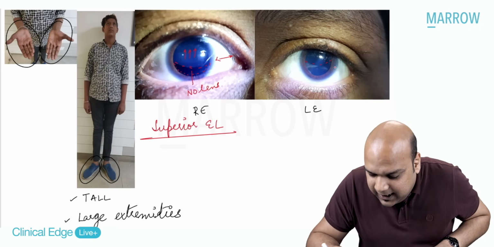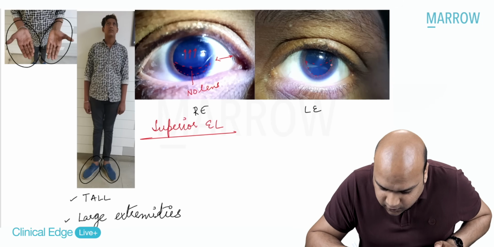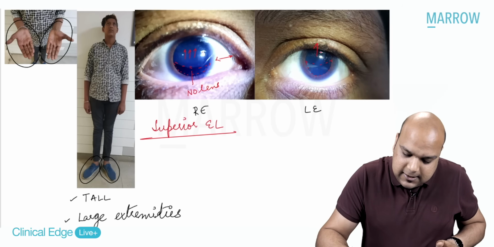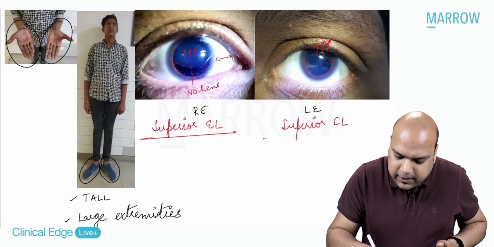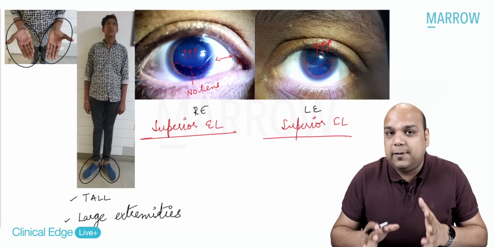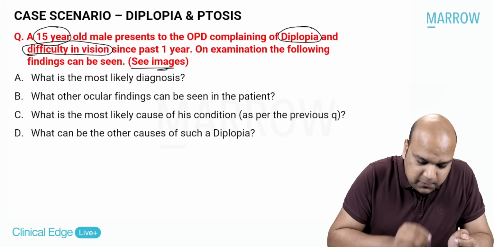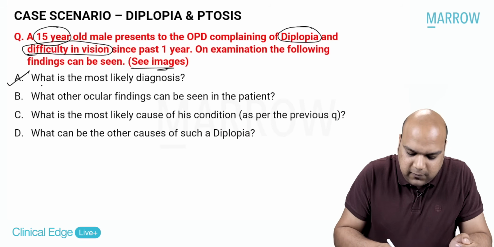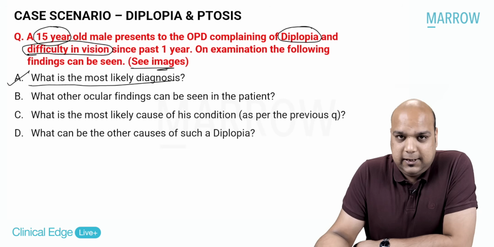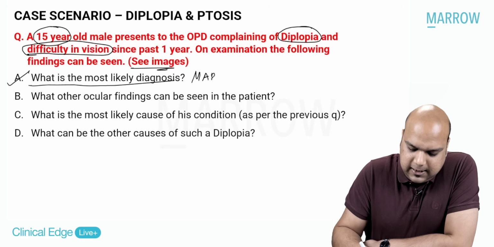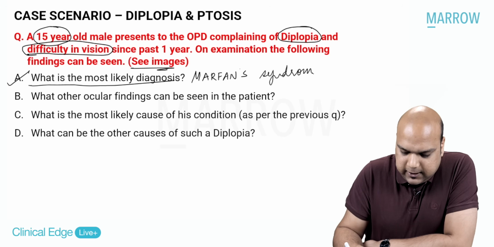Similarly, if I see the left eye, everybody, I can again see this complete crescent formed here. So again in this eye also, left eye, I can see the same finding, superior ectopia lentis. So now my findings based on the image are tall boy with large extremities and superior ectopia lentis. So based on this, can I answer question number 1? What is the most likely diagnosis? Tall with superior ectopia lentis should be very easy. It is a case of Marfan's syndrome. Very easy diagnosis for us.